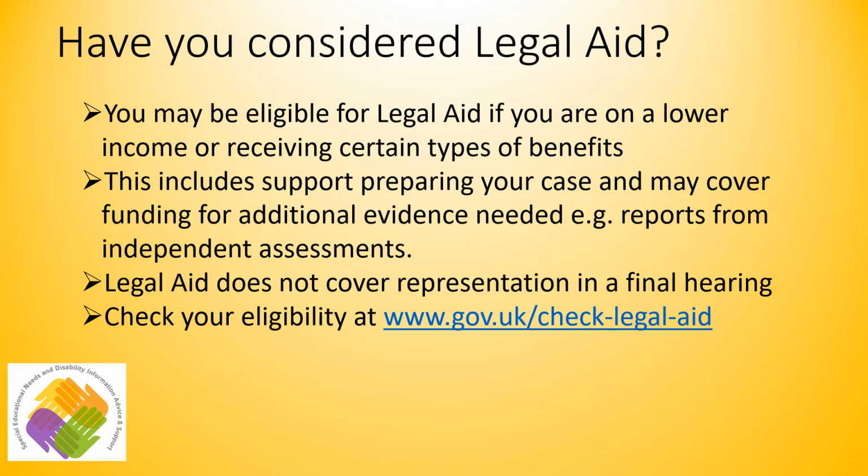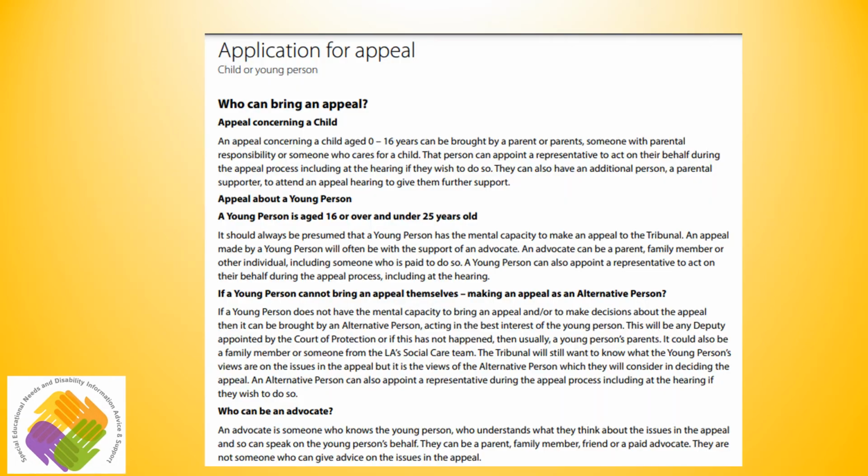So let's get started with the appeal form. Page 1 of the appeal form gives you key information about the appeal. You'll be able to see a screenshot of the first page here, but please do take the time to read this page in full on your own appeal form, as this is just a section of it. This page explains who can bring an appeal to the tribunal. The majority of the cases we might support involve children, i.e. under 16, whereby parents or carers submit appeals on their behalf.